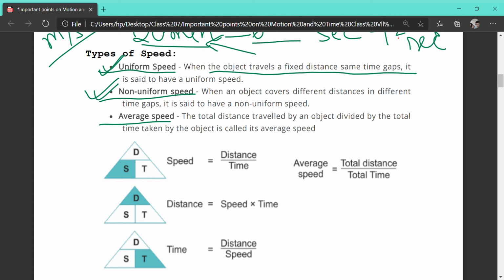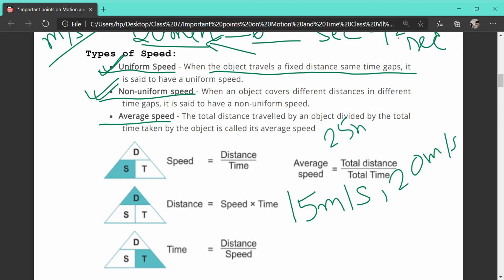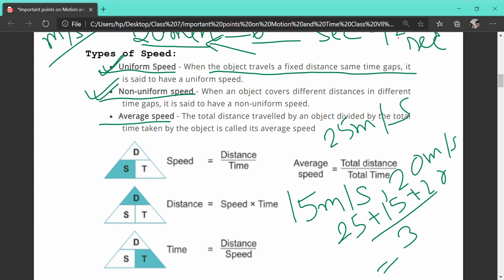What is average speed? Suppose Deepa is running with a speed of 15 meters per second, Aman is running with a speed of 20 meter per second, and Yash Pandey is running with a speed of 25 meter per second. What is average? You have done average in maths, all of you. So average will be 25 plus 15 plus 20 divided by 3. So what is the answer? What is the average speed?